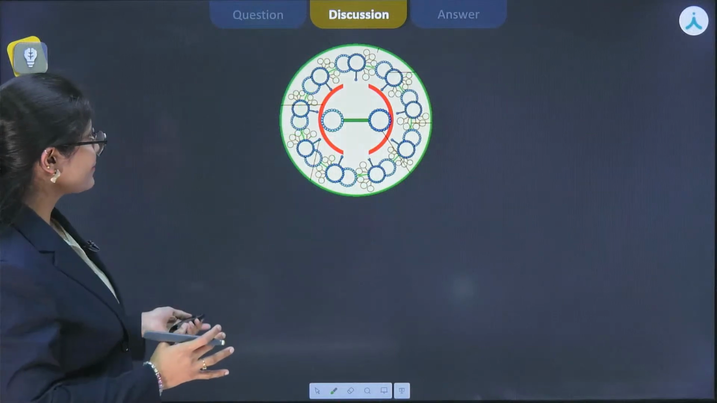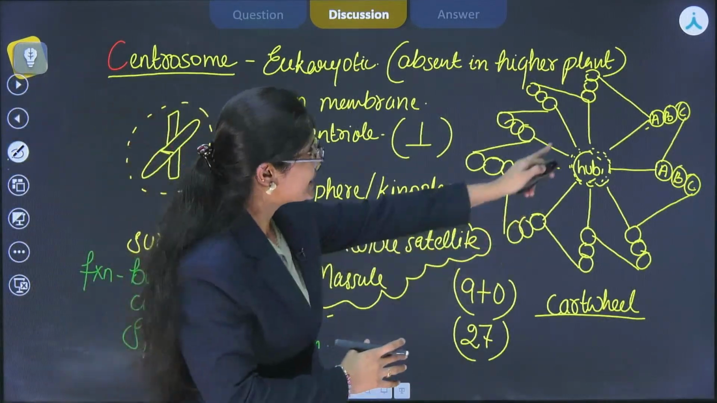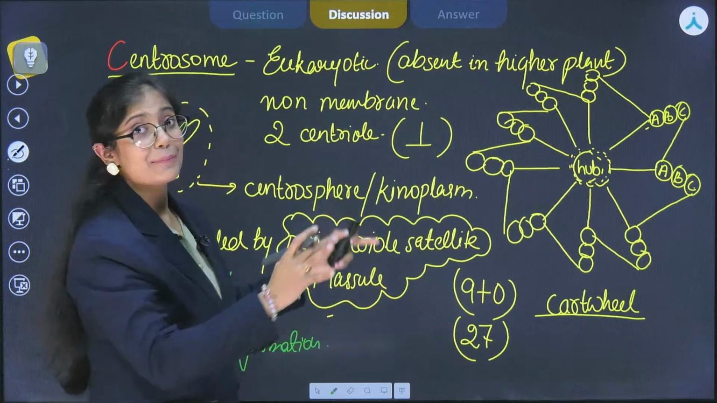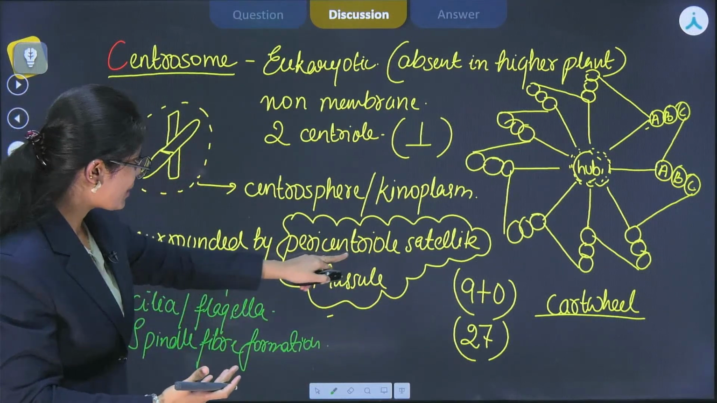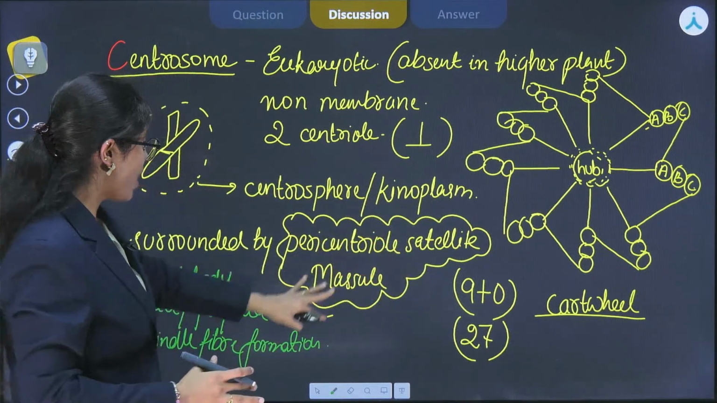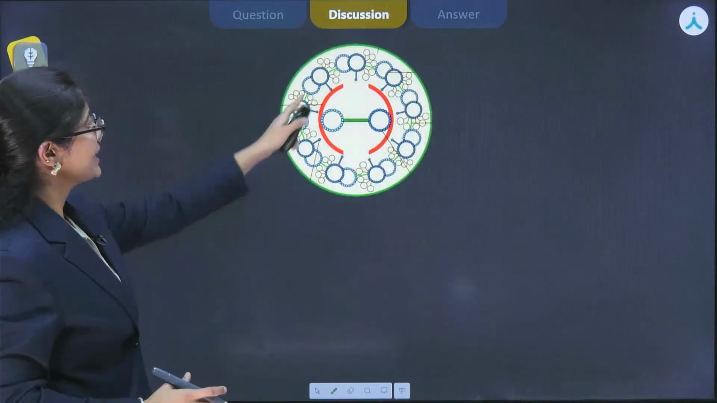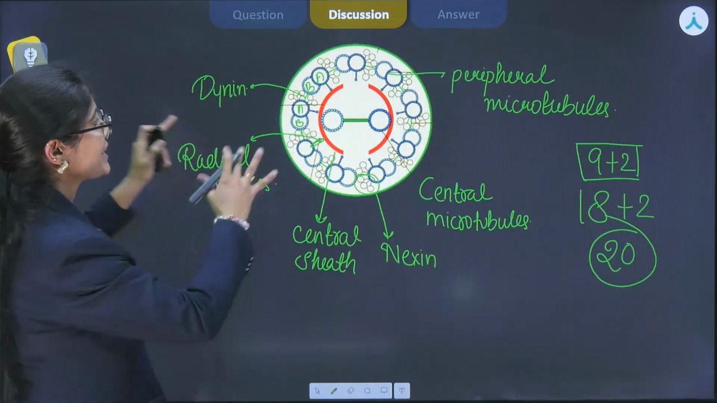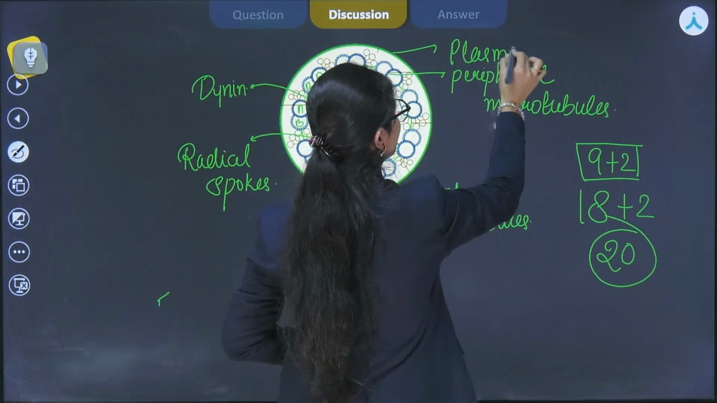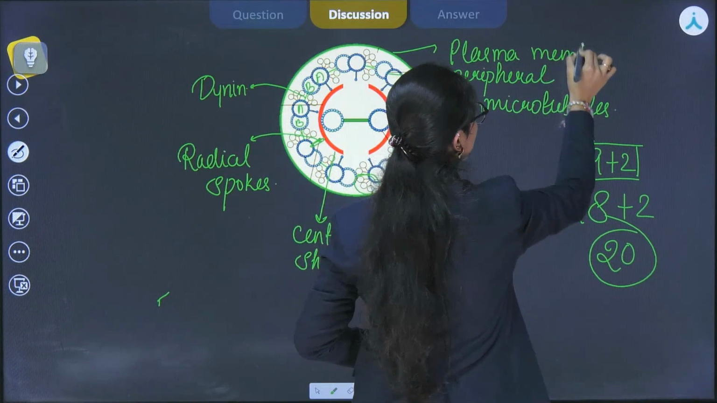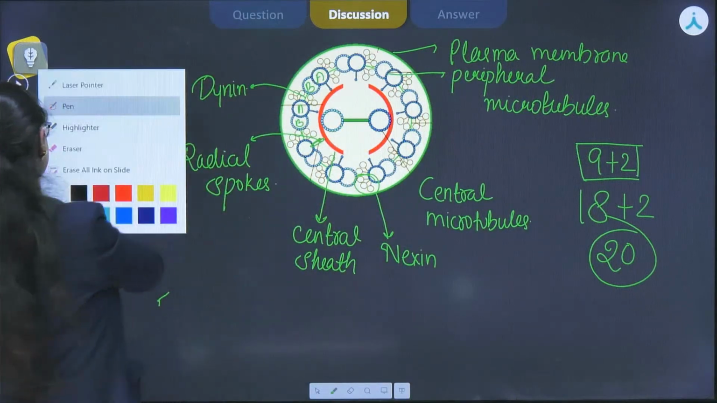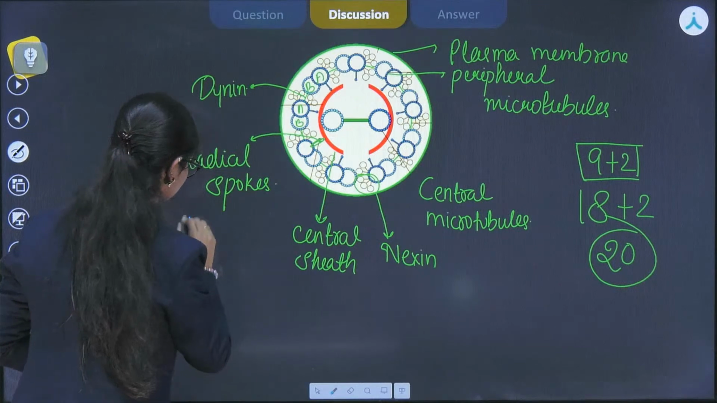Right? So if we see the previous slide, we have seen that this is the structure of the centriole and it is not surrounded by any sort of membrane. Apart from that, it is surrounded by one amorphous, or we can say cloud-like, substance, which is known as pericentriolar satellite or mesiole. But in the cilia and flagella, it is surrounded by plasma membrane. And this structure which is enclosed by the plasma membrane is the axoneme.